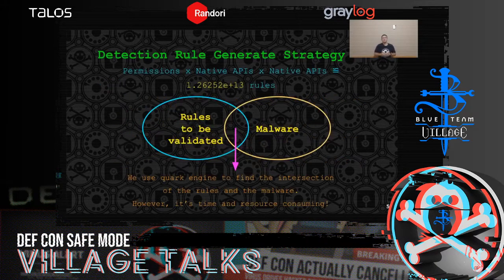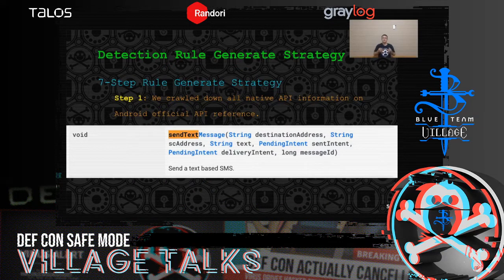And since our goal is to find all kinds of behaviors in the malware, if we use permissions and native APIs to generate all possible rules, we will have an amazing amount of rules. After generating the rules, we then use Quark Engine to find the intersection between those amazing amounts of rules and the malware we prepared. In other words, we find rules that match the malware behaviors. However, this is not a good way to generate detection rules because it's time and resource consuming. So we developed a 7-step generate strategy.